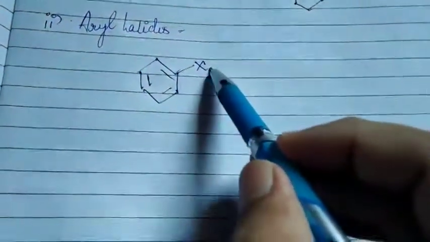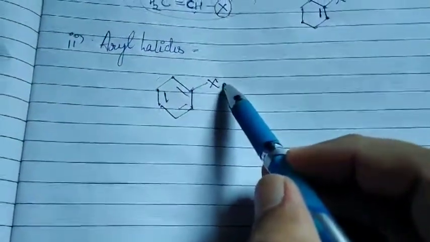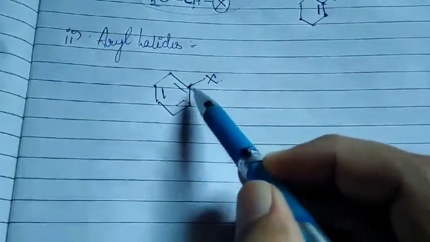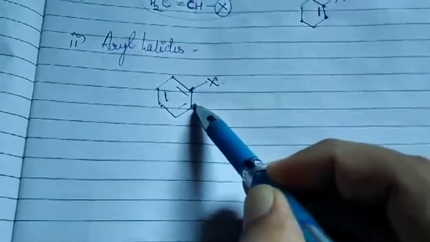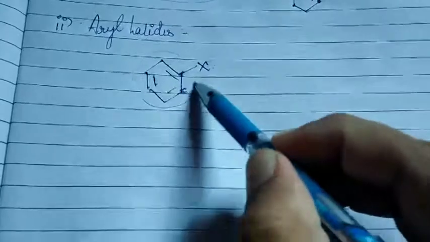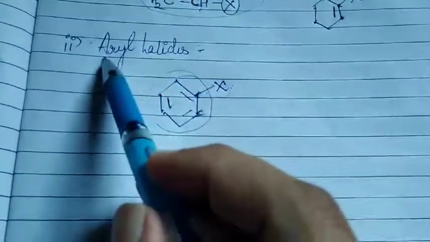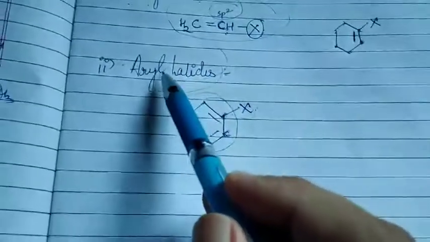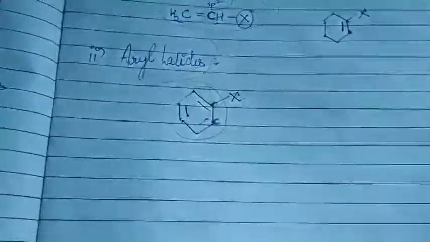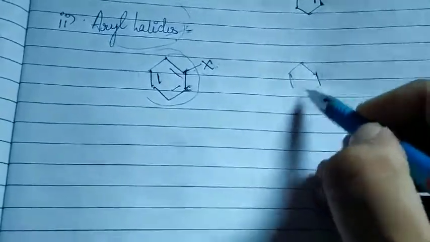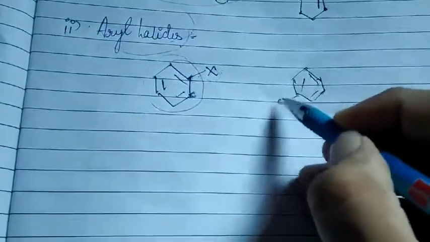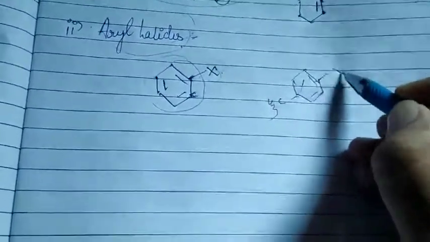The compound in which your halogen atom is bonded to the sp2 hybridized carbon atom of an aromatic ring, directly attached to the top of your aromatic ring, that halide structure will be called your aryl halides. Similarly, if a substituent is also there, you can write it in this way also, CH3 will be there. So this is also important.